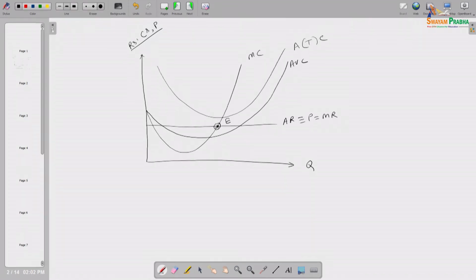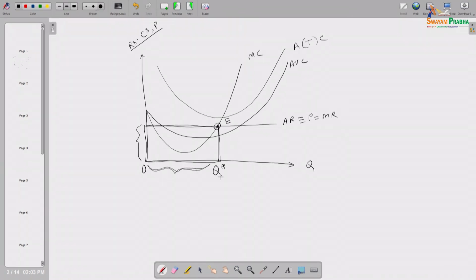So, he is getting OQ star amount of output he should produce to maximize his profit. Now, the question is, yes, if he produces this much of quantity, his profit will be maximized, but what is that quantity of profit? What is that amount of profit? Okay. So, if I ask ourselves, okay, so this box area which we have discussed already in the last lecture, this box area is basically total revenue, because this is the price line, amount of price per unit of output, and this much quantity of output he is producing.